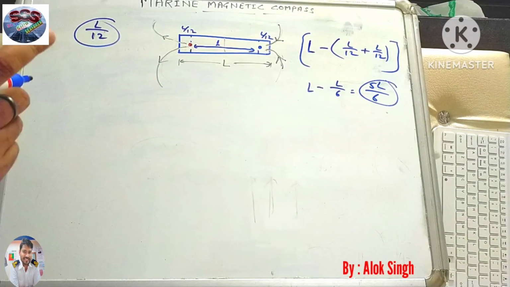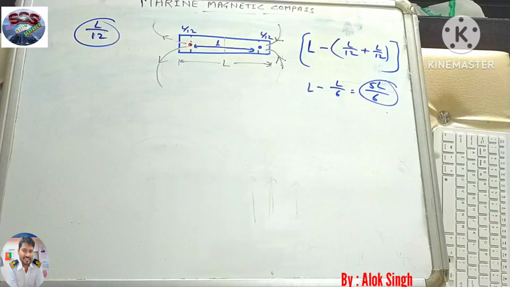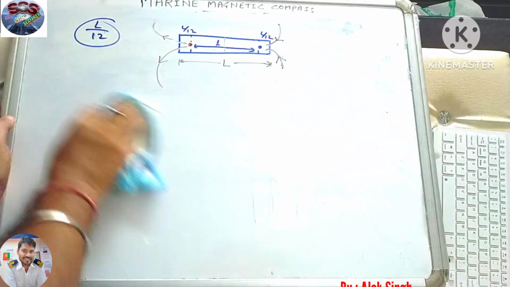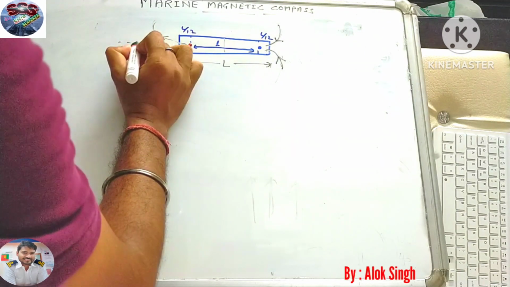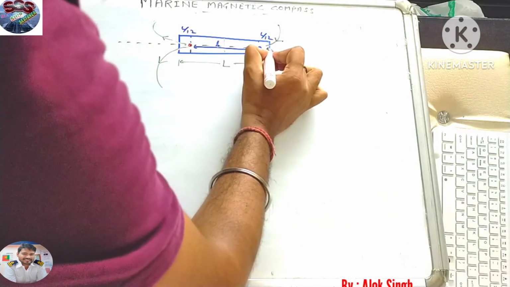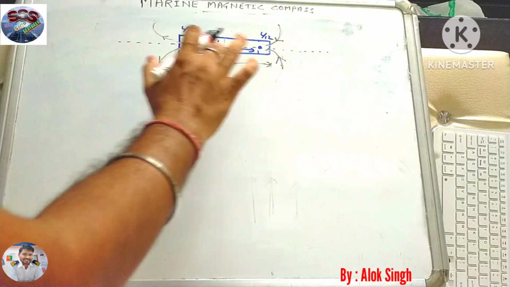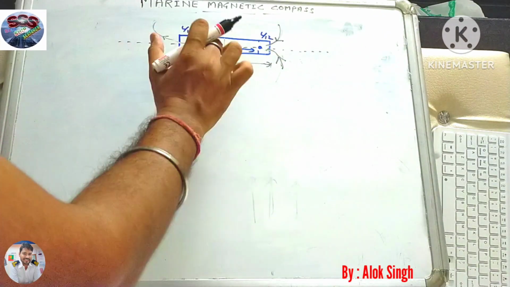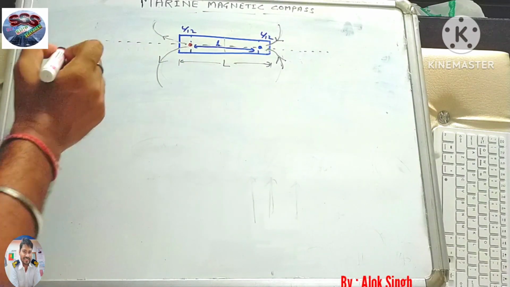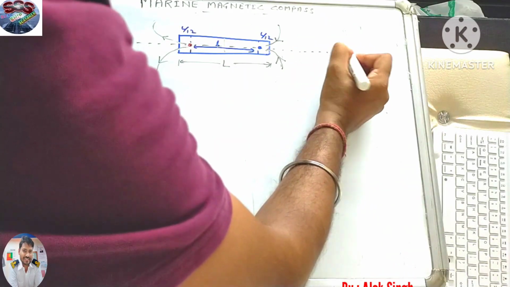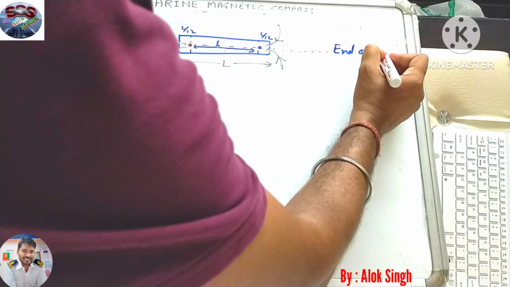Now before we proceed, we'll just know a few more things about terminology. Suppose this is the magnet. If we draw a dotted line going from pole to pole, connecting both poles, then this line is called the end on position.